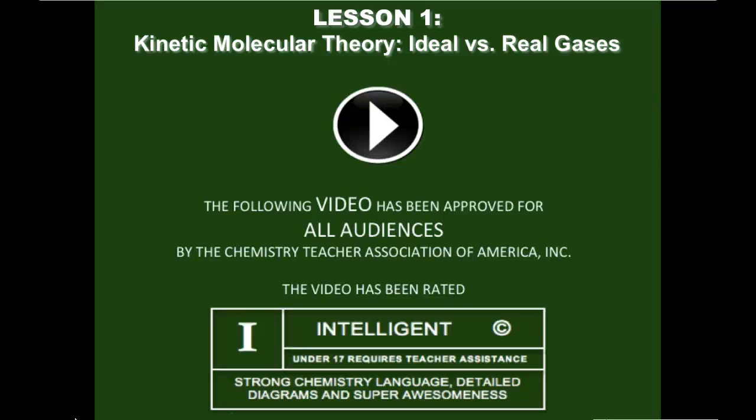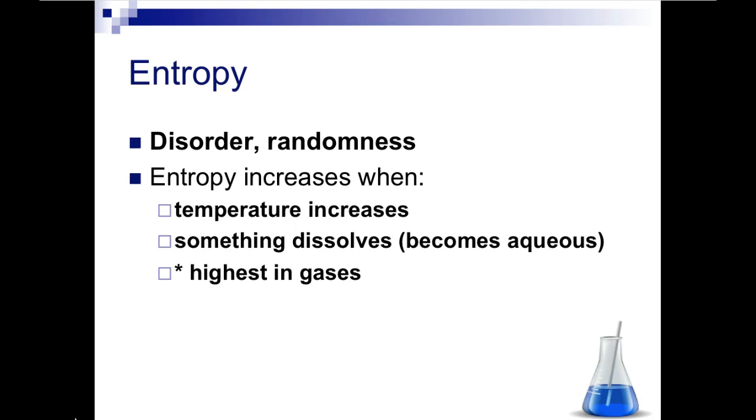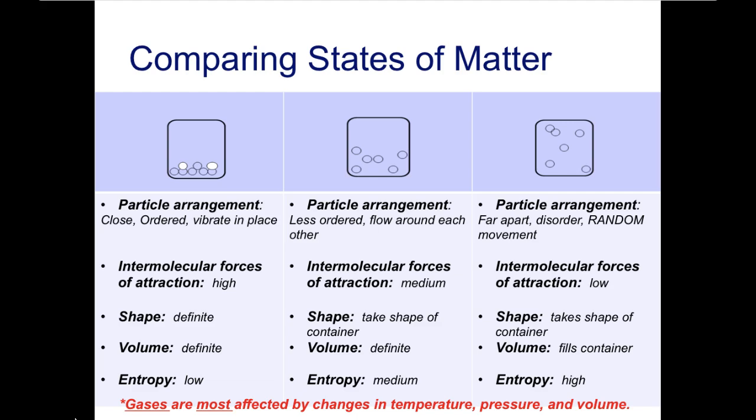All right, guys, let's look at lesson one, which is kinetic molecular theory, which is going to help us distinguish between ideal gases versus real gases. So let's first talk about entropy. Entropy is disorder or randomness, and entropy will increase when your temperature increases, when something dissolves, or when it becomes aqueous, and it's the highest in gases. Gases have very, very high entropy.